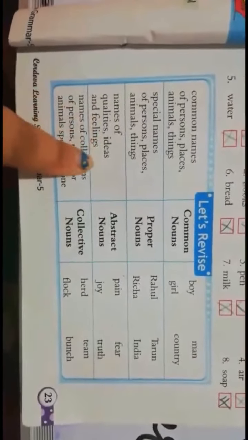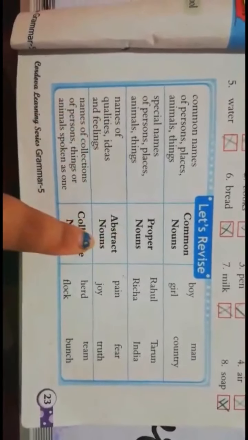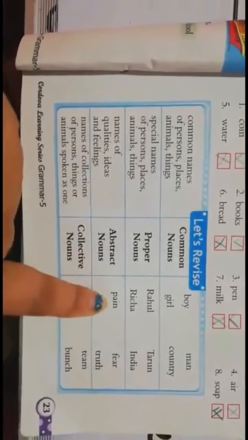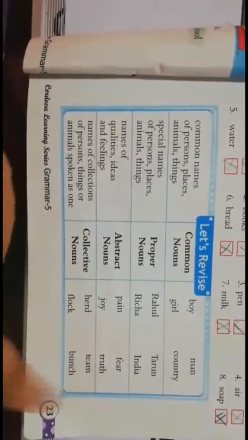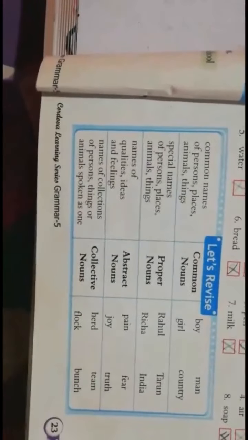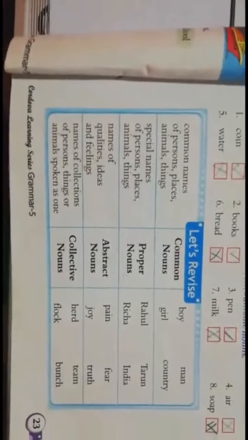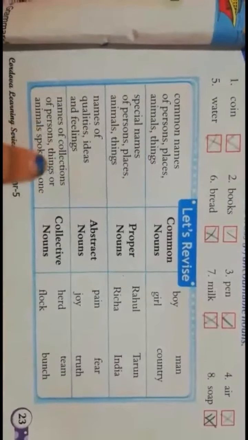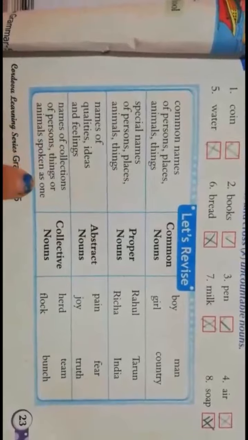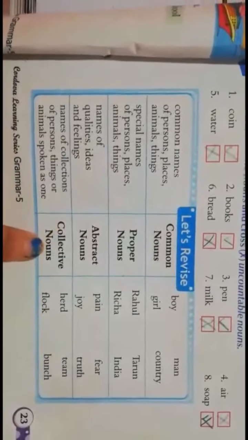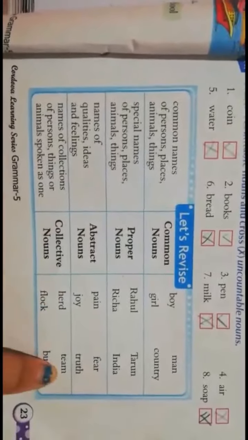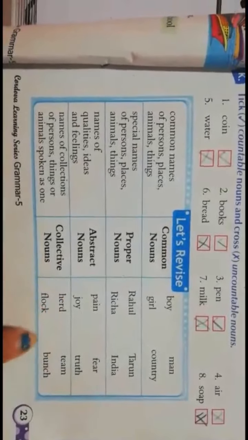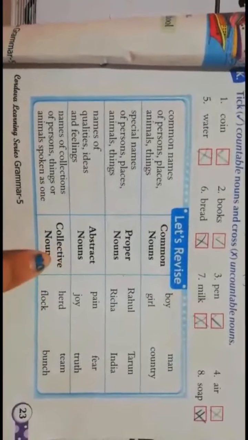Names of qualities, ideas, and feelings are called abstract nouns, which we cannot see and cannot touch, like pain, joy, fear, truth, honesty, love, sweetness, height. So these are the examples. Names of collections of persons, things, or animals spoken of as one are collective nouns: herd, flock, team, bunch. So these particular words are specially used in collective nouns, right?